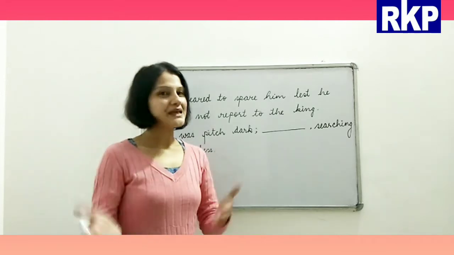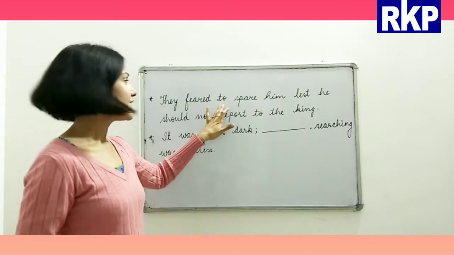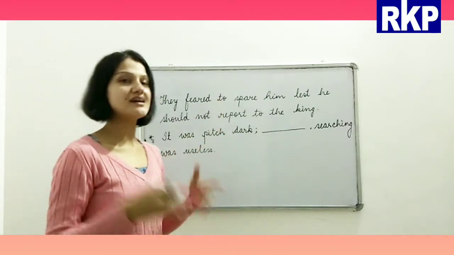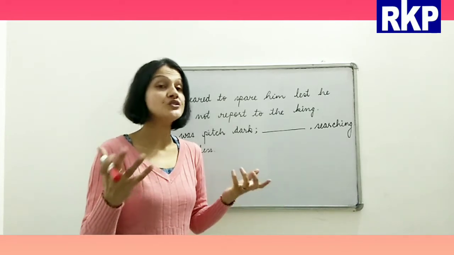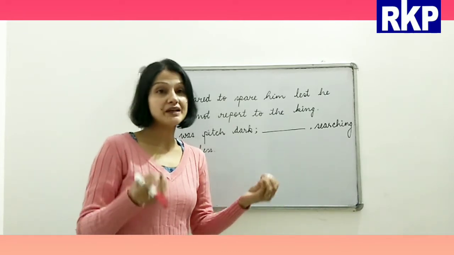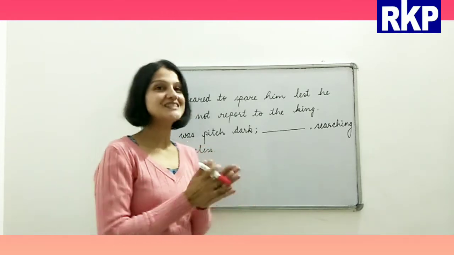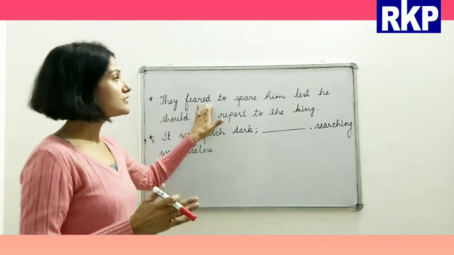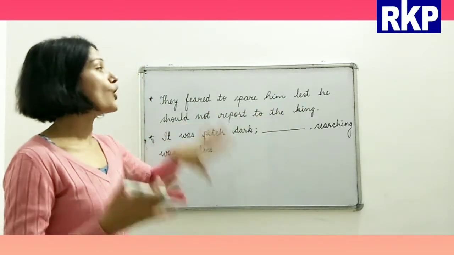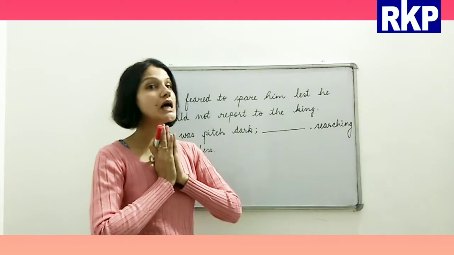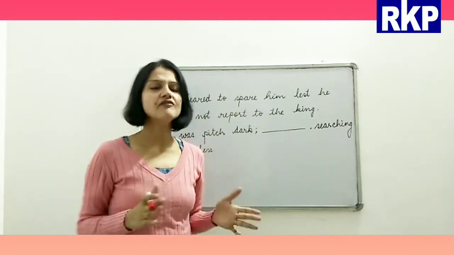So please help me and find out the mistake in this first sentence. Of course it has to be something related to conjunction, or in a particular conjunction what should be the structure. So: they feared to spare him lest he should not report to the king. Now spare means to leave someone.